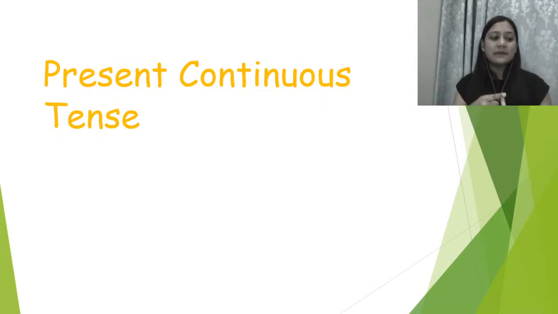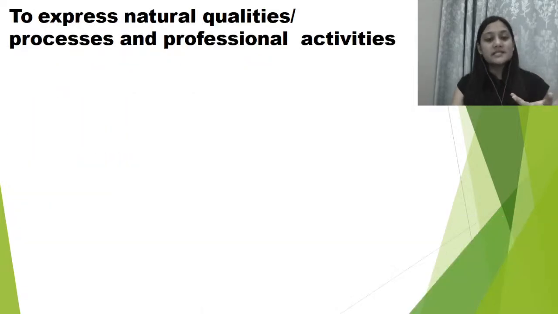If we are talking about hobbies, habits or a scheduled event, right? Along with that, वो scheduled event में it is a proper timetable for it. हम किसी भी professional activity के बारे में बात कर रहे हैं, हम किसी भी natural quality के बारे में बात कर रहे हैं या फिर हम कोई process show कर रहे हैं. Let's just say a process of, give me an example, photosynthesis, right? So वो पूरा process होता है. All right. For example, rain कैसे form होती है? There's a proper process for it. So in all those cases, you are going to use the simple present tense.